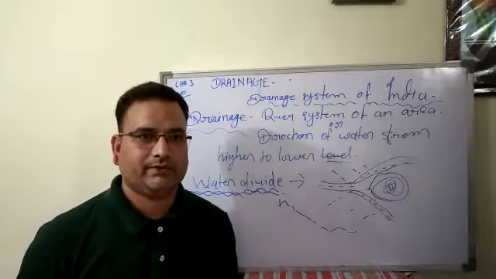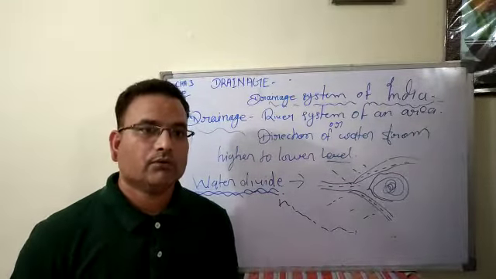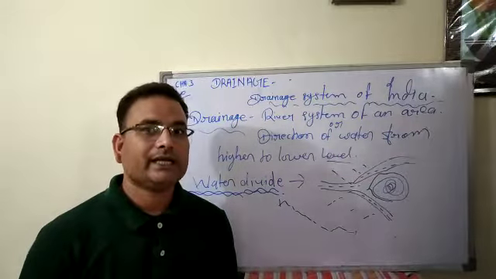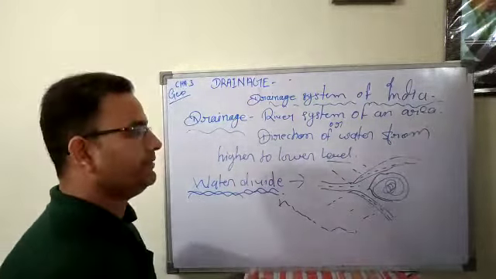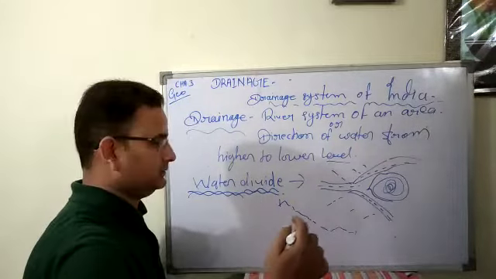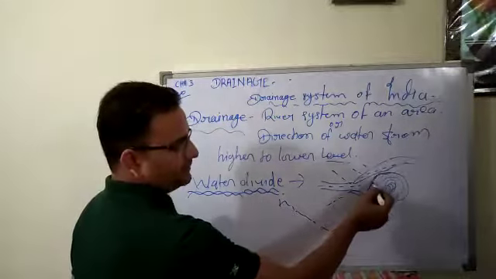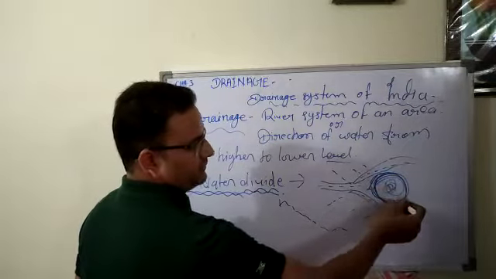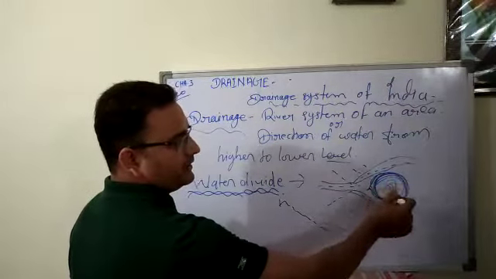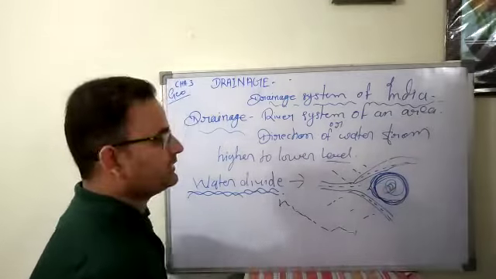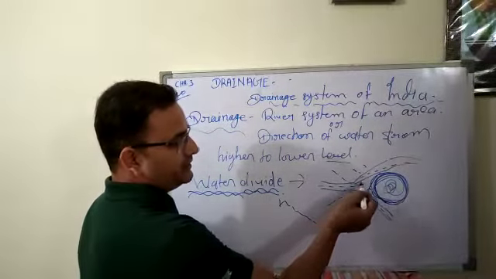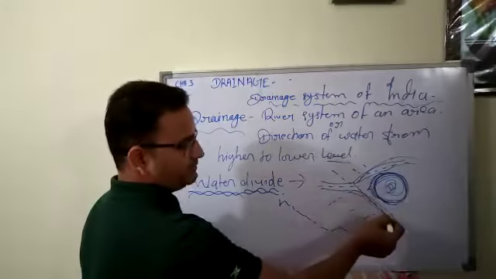What is a water divide? The question arises. A water divide means any elevated area, elevated means raised, like you can see here, this raised surface. Any elevated area that separates the river system into two drainage valleys.